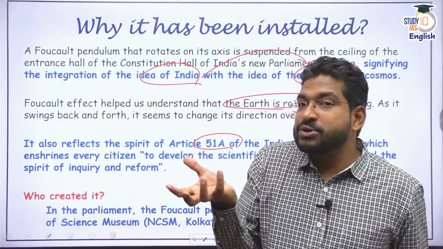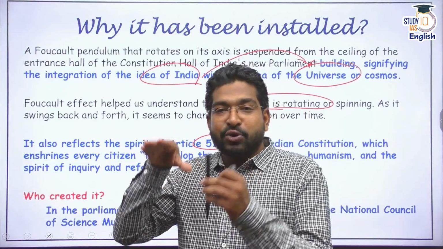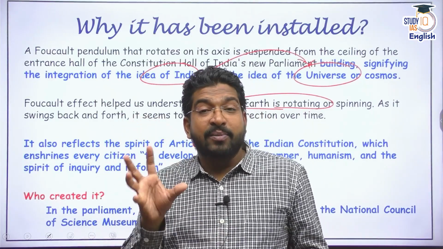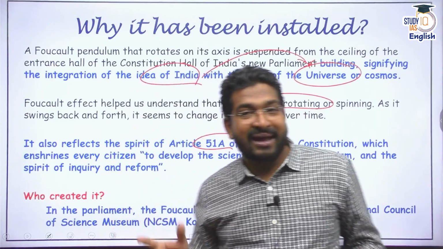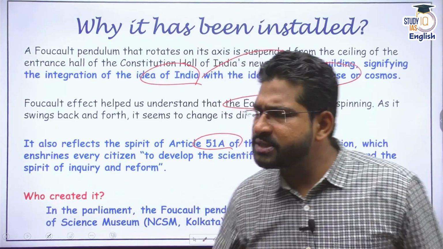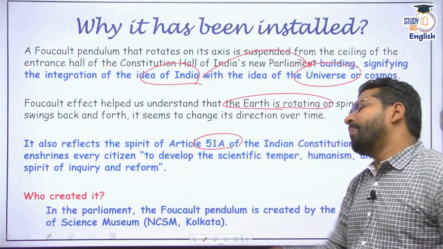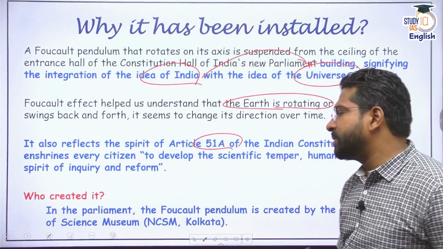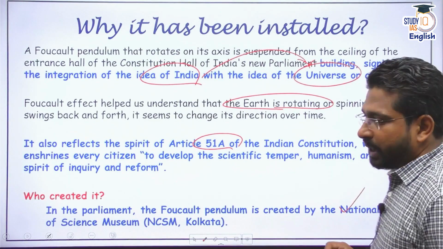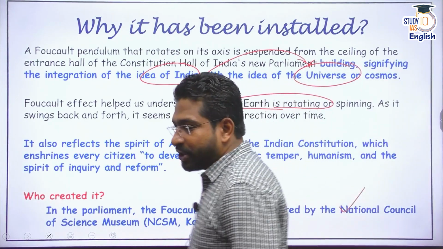We do not see cyclones at the equator. We see cyclones in the tropical zone or in the temperate zone, also subtropical zones. Why? Because there is Coriolis force present, again because of the rotation of the Earth. This is proved, right? And this particular setup, the Foucault pendulum that has been installed in the Parliament building, was created by the National Council of Science Museum, and they have installed it recently.